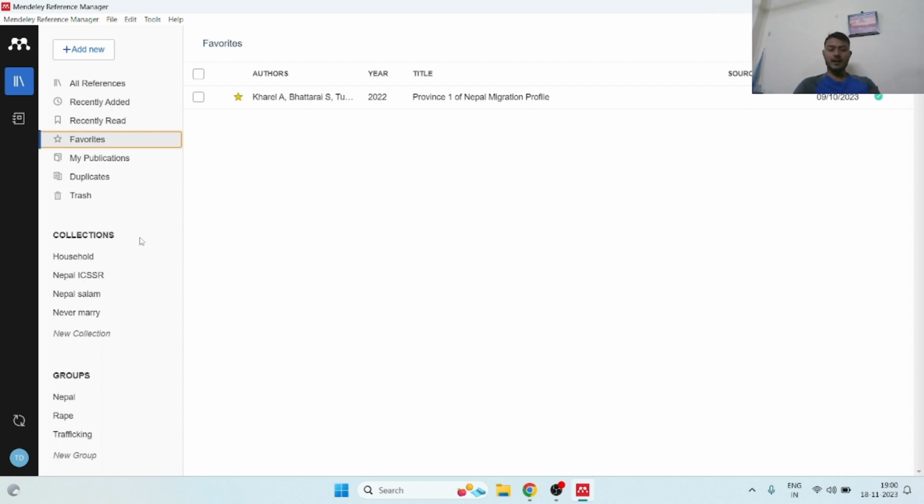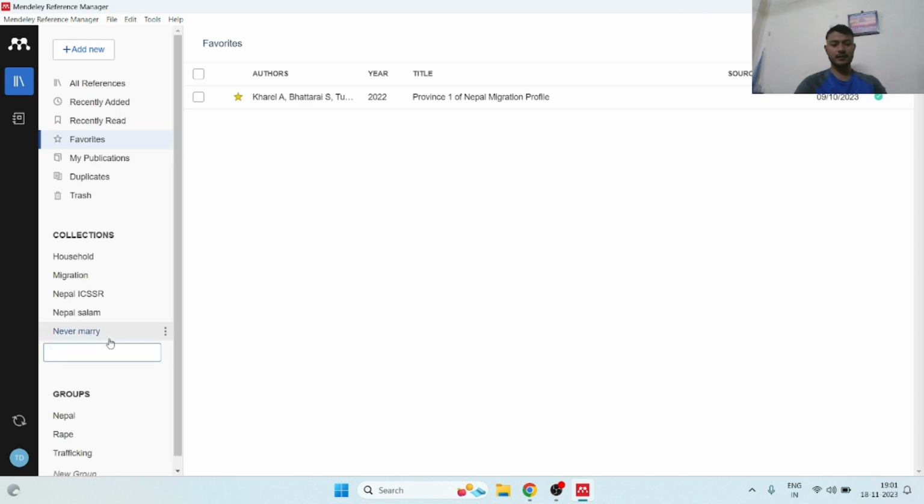So to answer the question of where we can create a folder in Mendeley, it is under the collection section. You need to click here, like migration, and then enter. It is created. And suppose for fertility, enter, it will be created. Then you need to click on the migration folder.